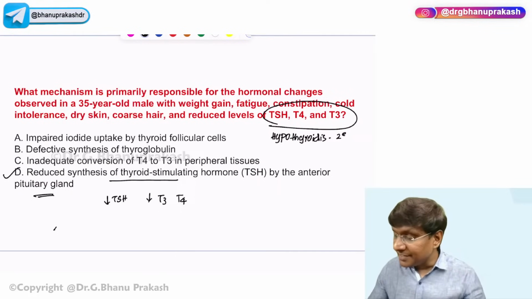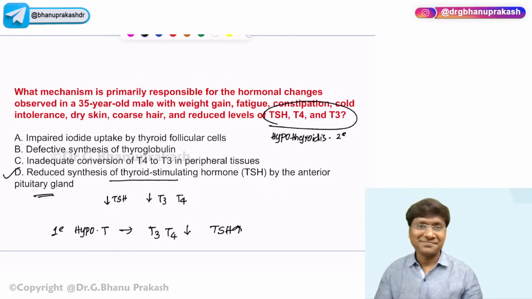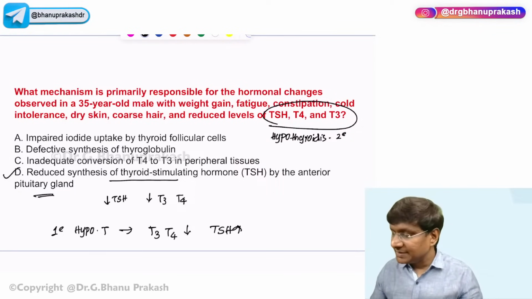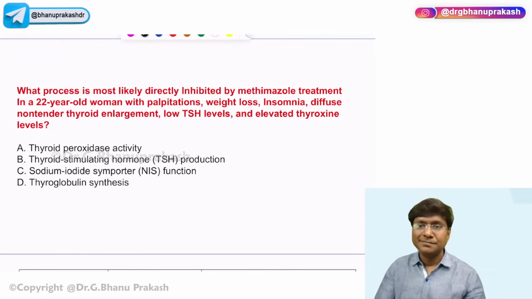Whereas in primary hypothyroidism, what is the clinical picture that you will have? In primary hypothyroidism, T3, T4 will be reduced, TSH will be increased. Okay. So this is the primary picture. Now you just see the next question.